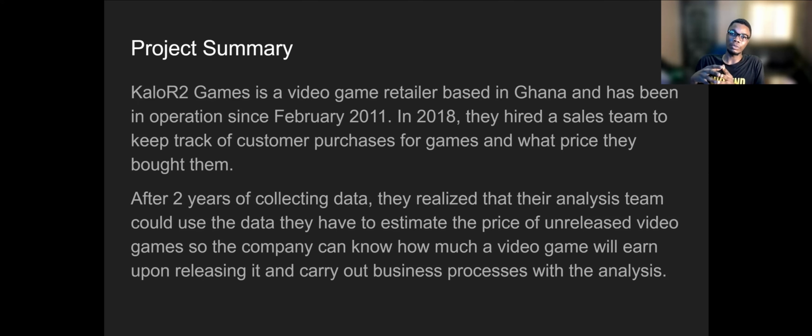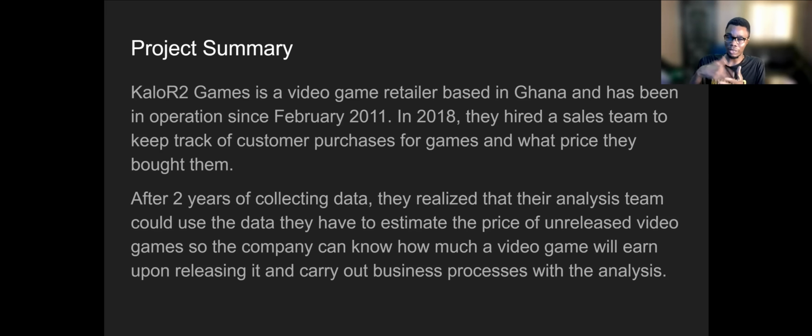And then even when they recently became a retailer that sells exclusive games, they tracked how many of their customers were really purchasing those games that were exclusive to just KaloR2 alone, those premium details. That was one of the key reasons they had to hire a sales team back then to really keep track of this data.